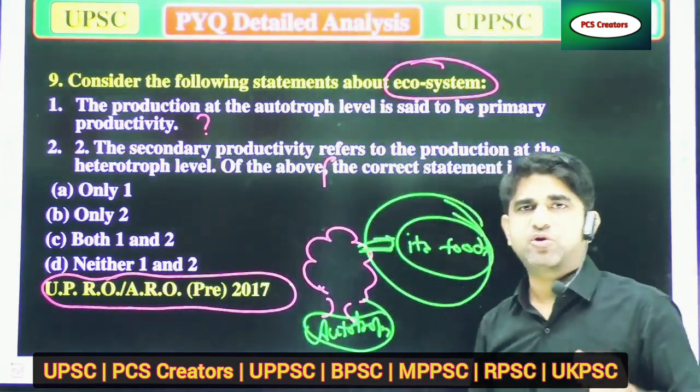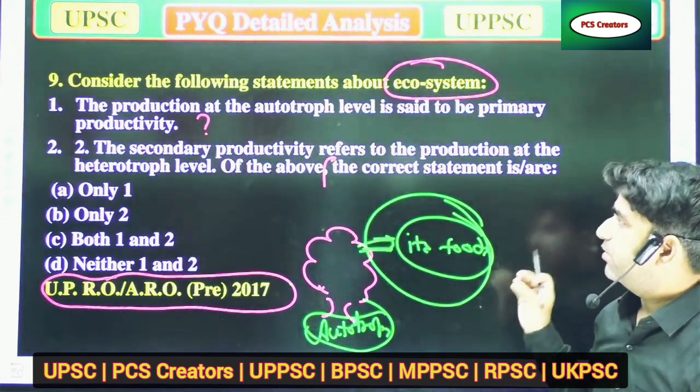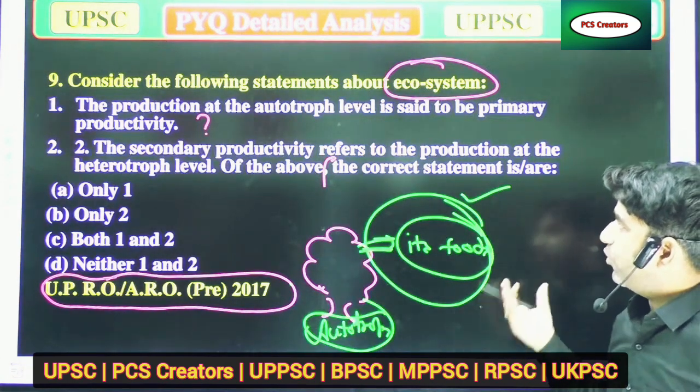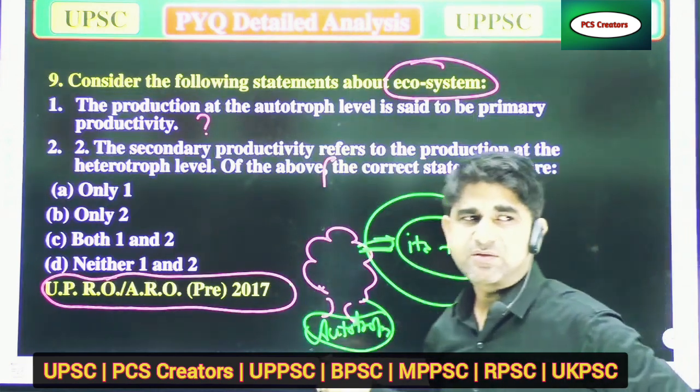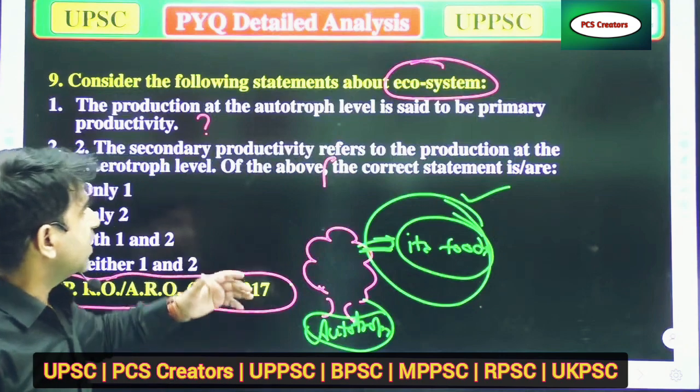Autotrophs play the most important role for production.